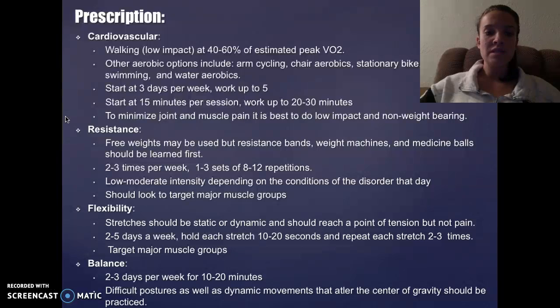For our resistance, we will use free weights, but to begin, we will start with resistance bands, weight machines, and medicine balls to learn the basics. We will perform this 2 to 3 times per week at 1 to 3 sets with 8 to 12 repetitions. We will do low to moderate intensity depending on the conditions of the disorder that day, and we will look to target major muscle groups.